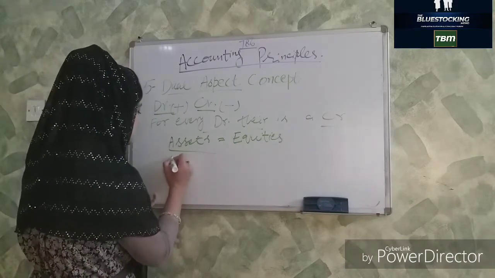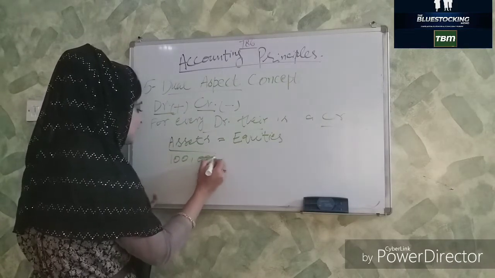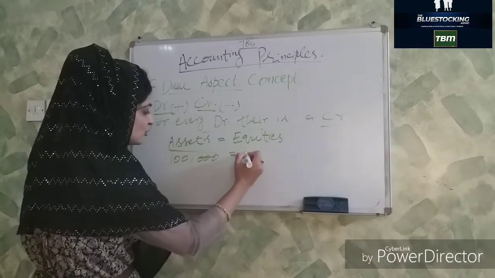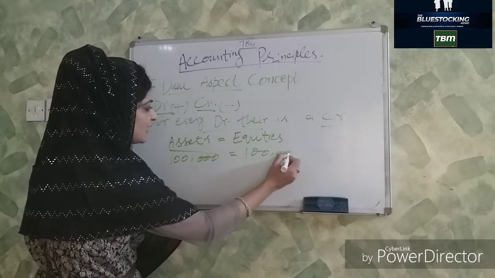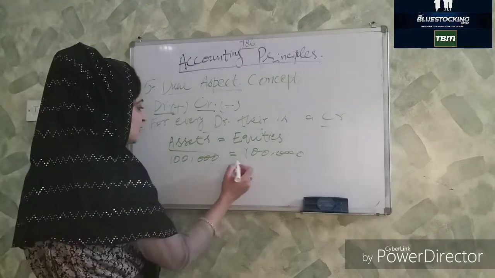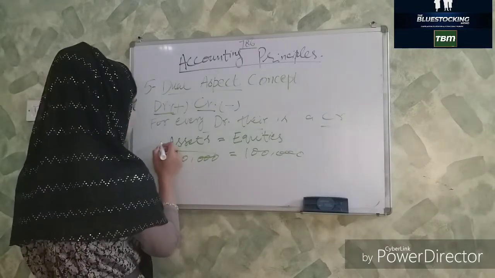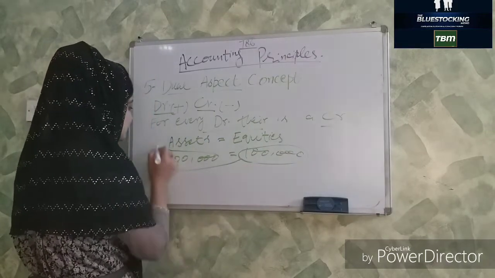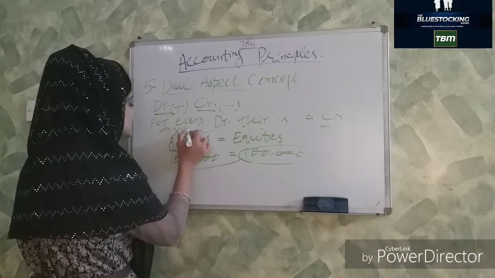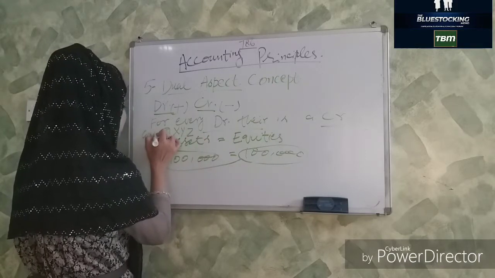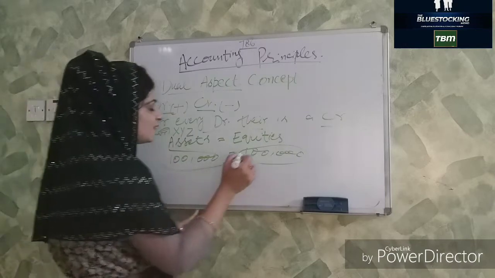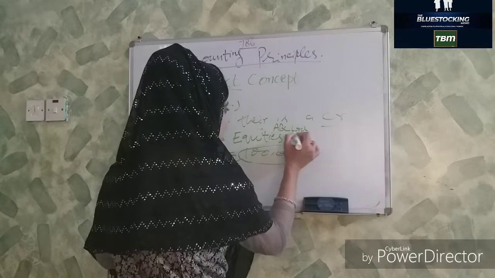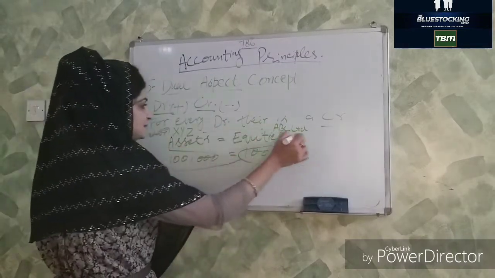So in this case, there should be the sum of 100,000 cash, that's the asset of the business, and likewise it is also the equity or the capital of the business, because this is the money which the owner, Mr. XYZ, gives to the business as creditor. So the owner, Mr. XYZ, is the creditor of the business. Of course he's the creditor. Suppose his business is ABC Limited, any company, so he's the creditor of ABC Limited.